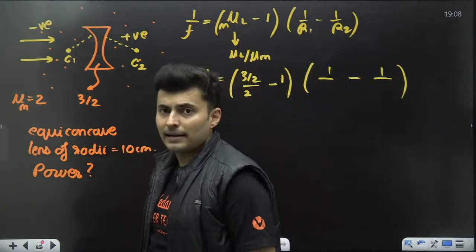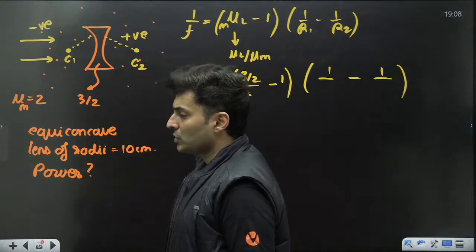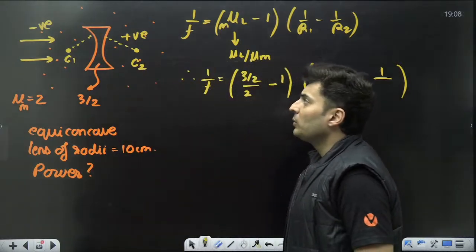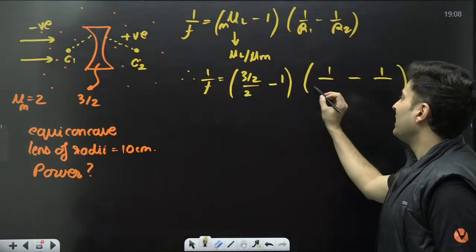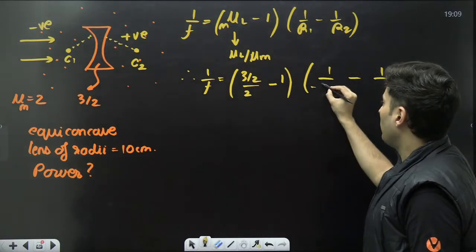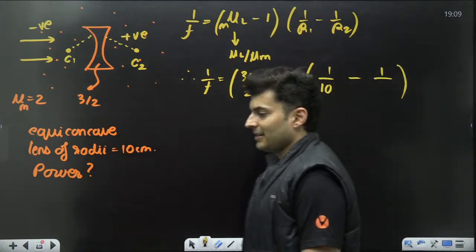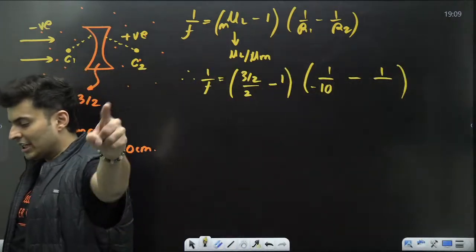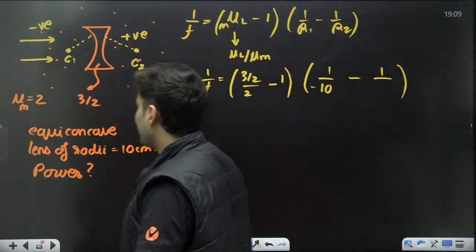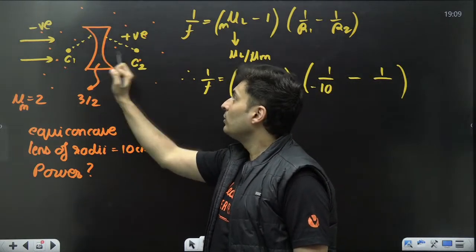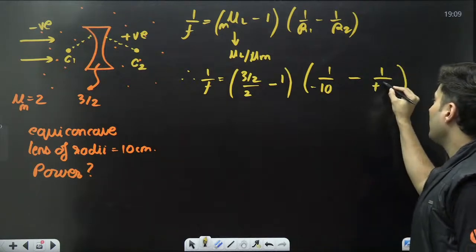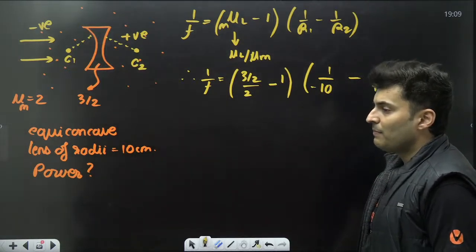Now tell me clearly, what is C1, what is C2? C1 is on the negative side, so R1 will be negative and radius was 10. So minus 10. Correct? Everybody? Next, what about R2? For that, check C2. C2 is on the positive side, so it will be plus 10.